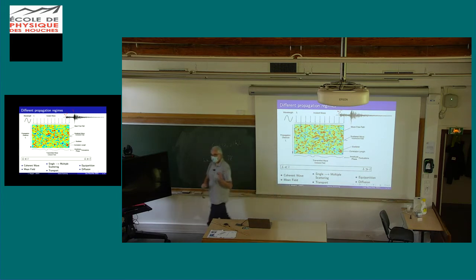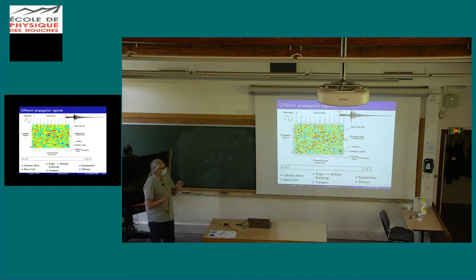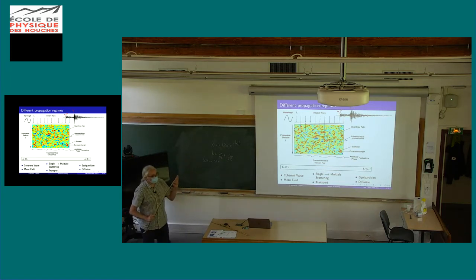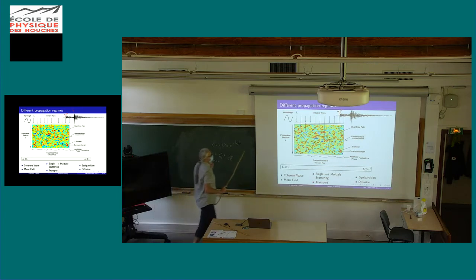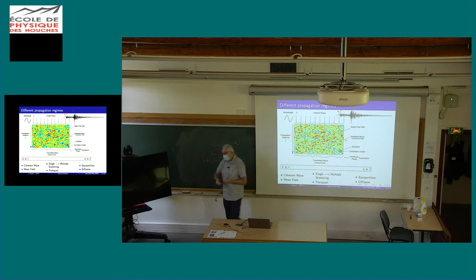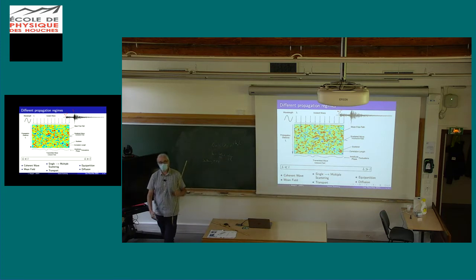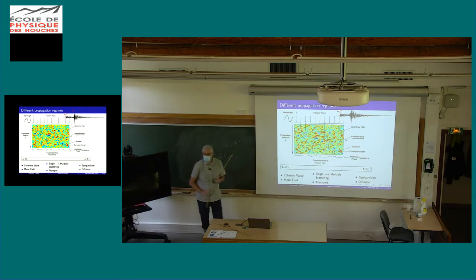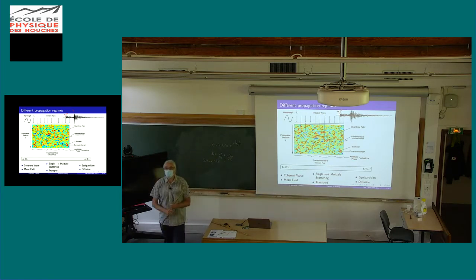It's the same mean free path, and it's also the quantity that describes the typical distance between two scattering events. So there are two definitions, and it's the same L. It's very important. The average distance between two scattering events is the mean free path, and it's also the length scale that characterizes the attenuation of the coherent wave. So now, once we know the mean free path, we can classify. Yes?